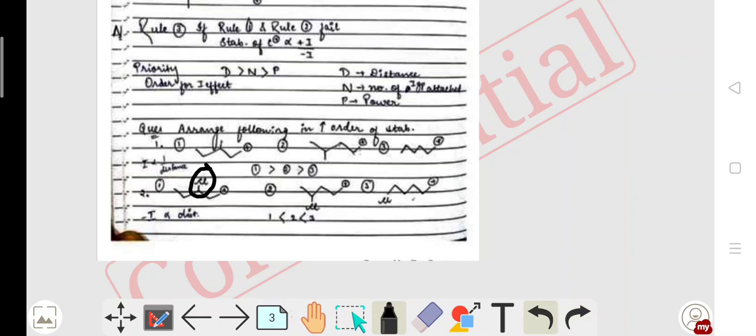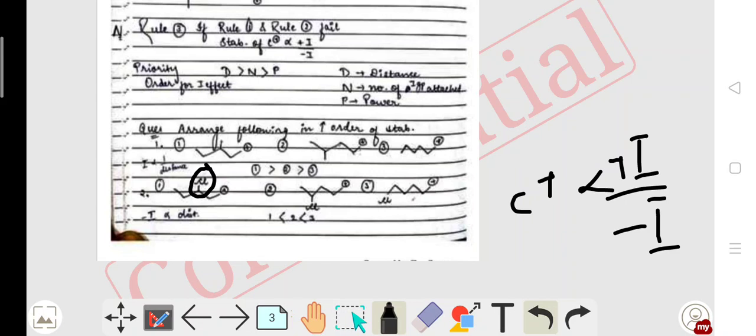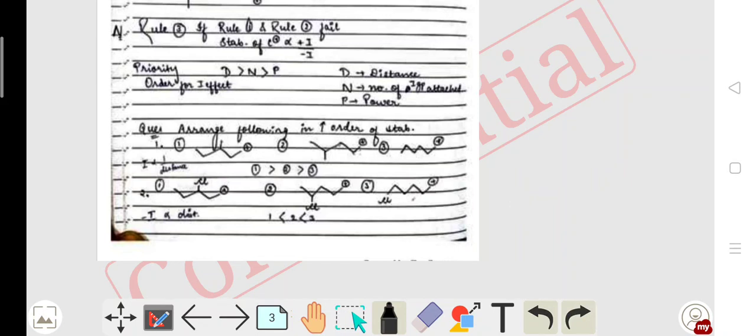Carbocation stability is inversely proportional to the minus I effect group and directly proportional to the plus I effect group. As Cl acts as a minus I group, stability is inversely proportional to it, so it will be the reverse of this order. That means option 1 is less stable than option 2, which is less stable than option 3. So the order of stability is 3, 2 and 1.